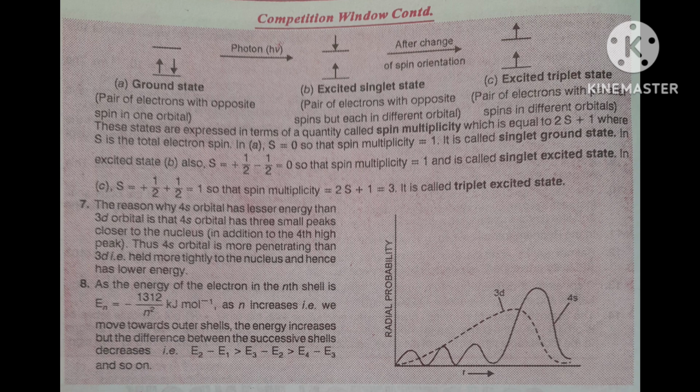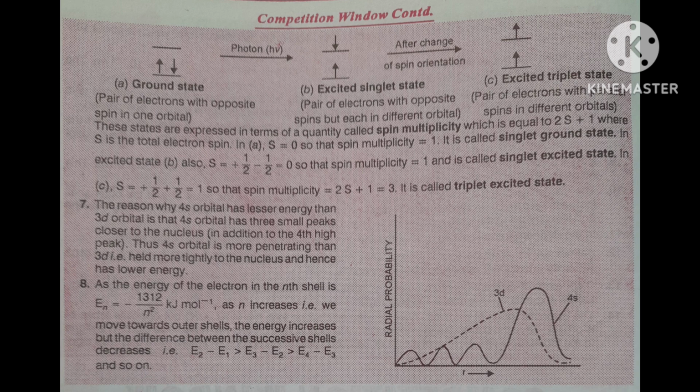Then now 2s plus 1. There s is equal to 1, so now we will get 2 into 1 plus 1, that is 3. Then it is called triplet excited state. Correct? Then the ground state you have seen. Ground state, when s is equal to 0, that time it was singlet ground state.